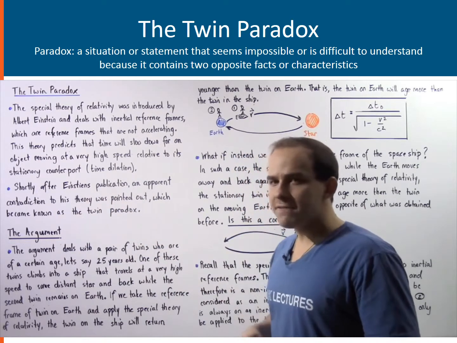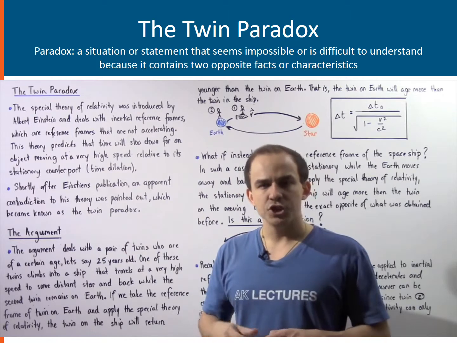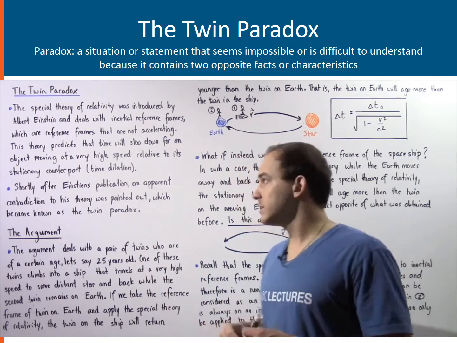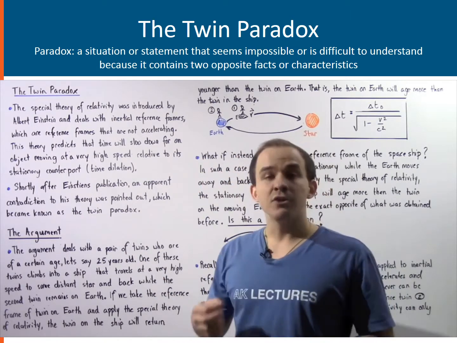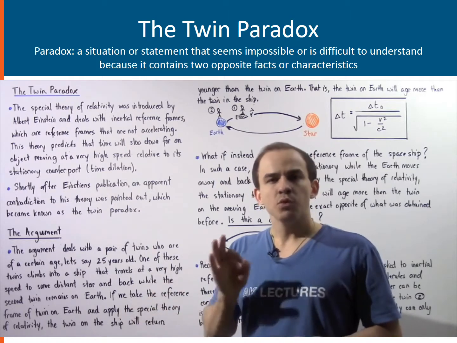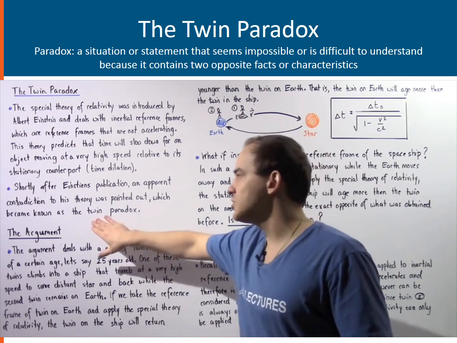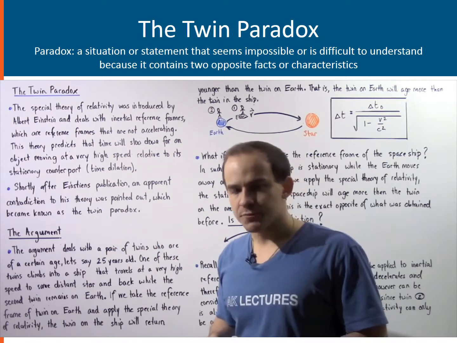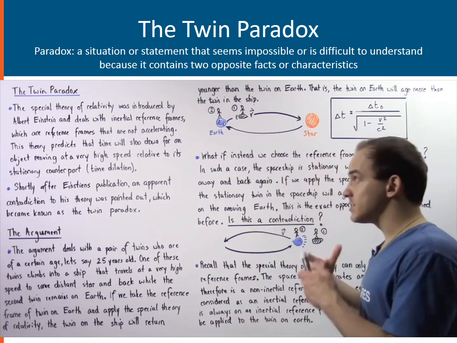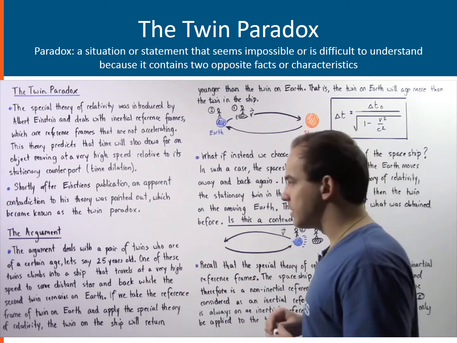Now, shortly after Einstein's publication of the special theory of relativity, an apparent contradiction to this theory was pointed out, and this contradiction became known as the twin paradox. Now, the argument goes something like this.